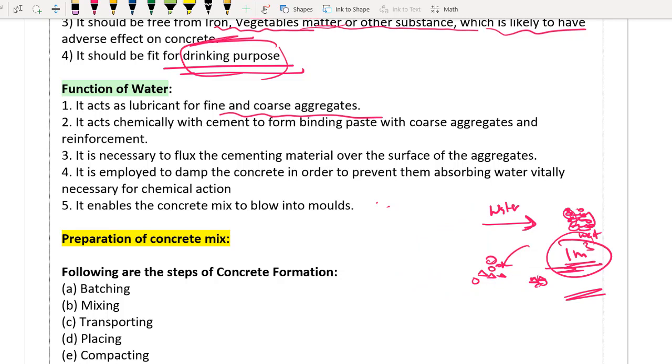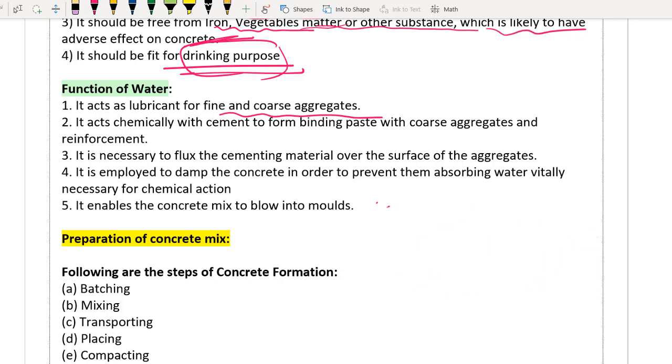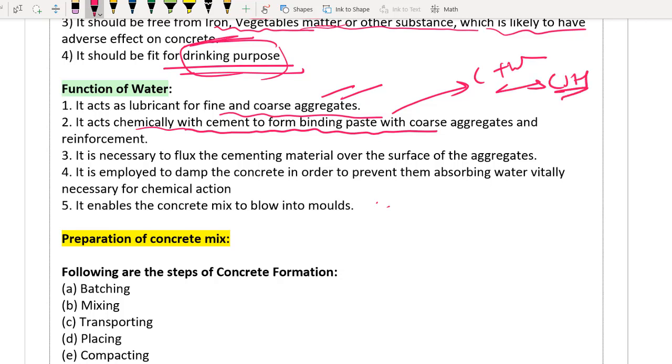Same concept. Why? What is the use of water? The use of water is to act as lubricant for fine and coarse aggregate. It acts chemically with cement to form binding paste. I told you cement plus water, you will be getting your CSH gel, right? So it will be giving you strength, and obviously it will act as binding paste with coarse aggregate and reinforcement. When added with cement, it is necessary to flux the cementing material over the surface of aggregates. It is employed to damp the concrete in order to prevent it absorbing the water vital for the chemical reaction.